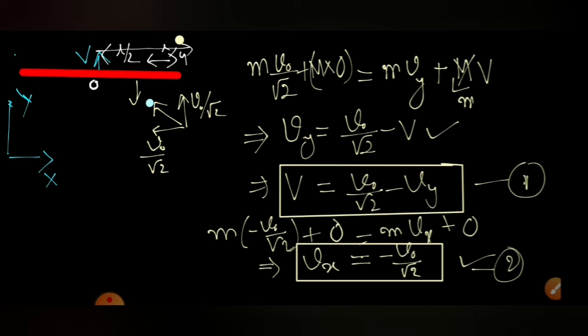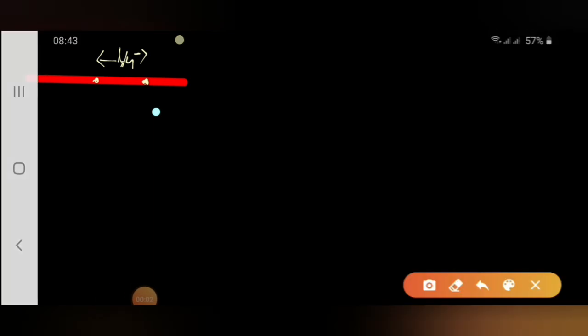We can apply conservation of angular momentum for the whole system. About which point? About any point. So let's apply conservation of angular momentum of the whole system about the center of the rod. Why? Because the rod will be executing plane general motion. We'll see why.